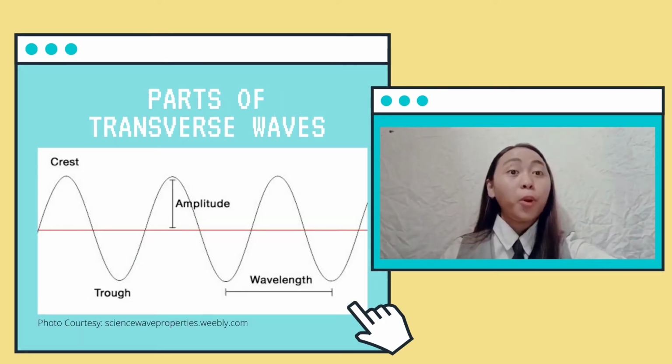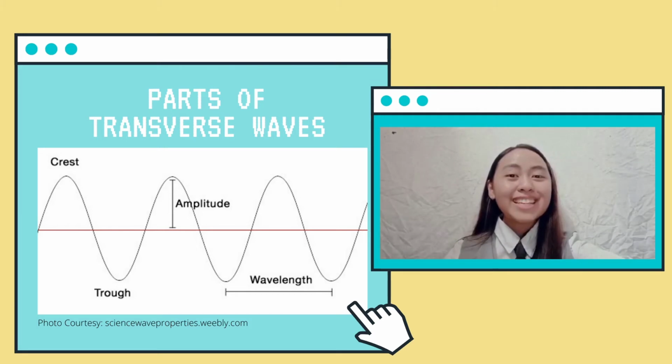Transverse waves have four different parts: the crest, trough, amplitude, and wavelength. Crest is the top of the wave. Trough is at the bottom of the wave. Wavelength is the length of the wave, and the amplitude of a wave is the highest amount of vibration that the medium gives from the rest position. And the rest position is the position where the wave would be if there was no movement.